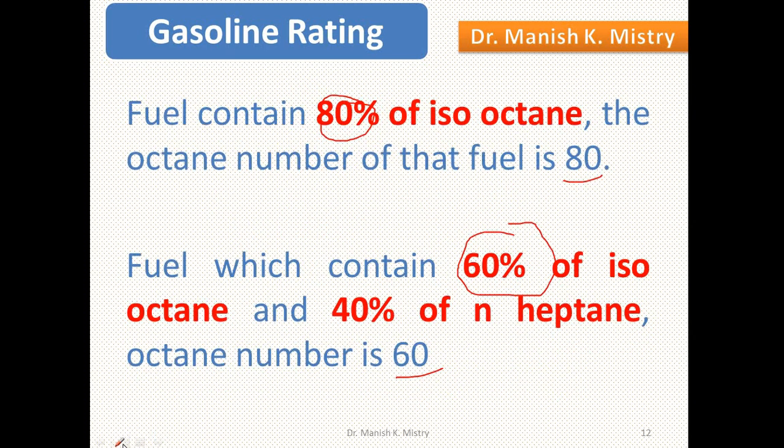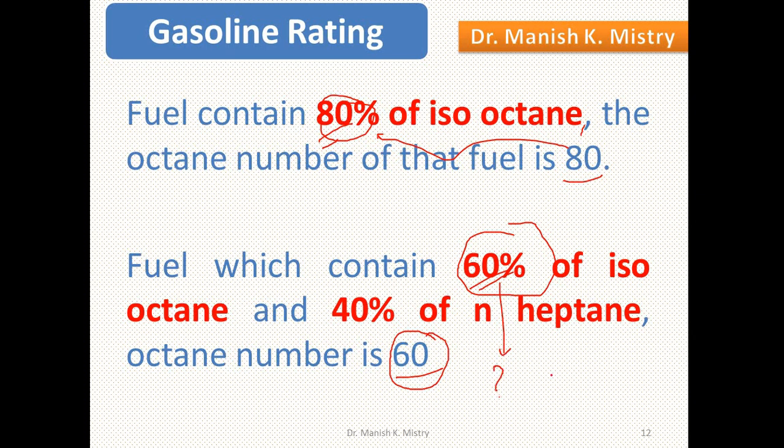Assume some fuel has an octane number of 80. It means it has 80% isooctane in that fuel. If a fuel has 60% isooctane and 40% N-heptane, it has an octane number of 60. That means an octane number of 60 indicates that the fuel contains 60% isooctane.